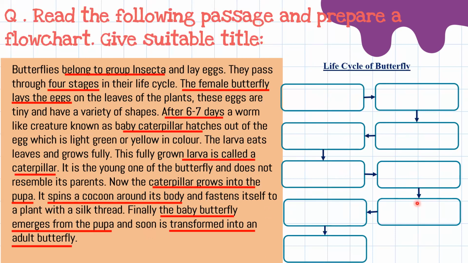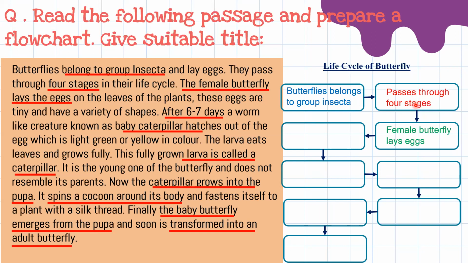So you have to draw accordingly. You can draw straightforward boxes one by one and give arrows. I have drawn like this. The first point is butterflies belong to group insect. The first point that we have seen here, I wrote here. Then the second one: passes through 4 stages.